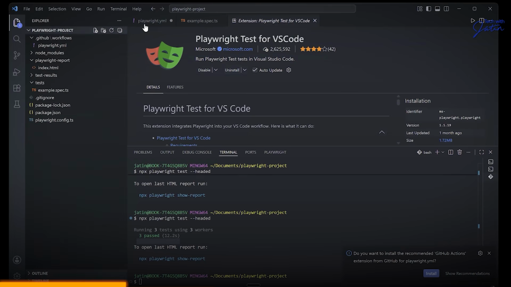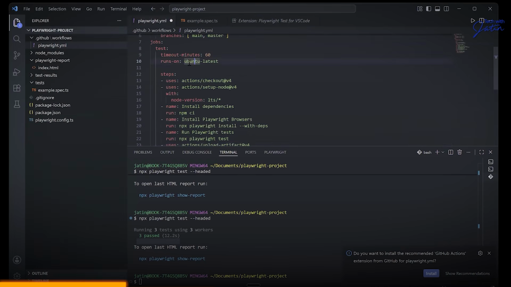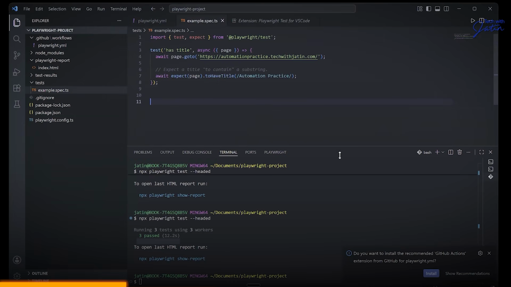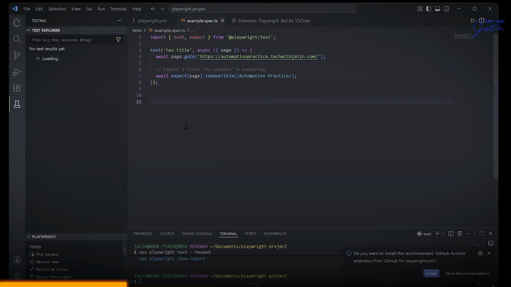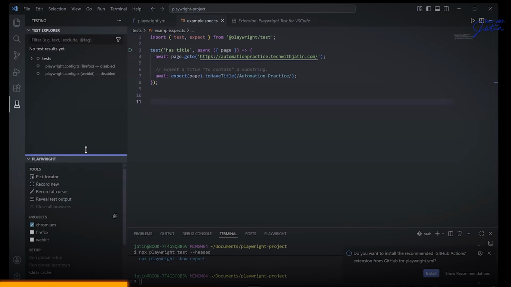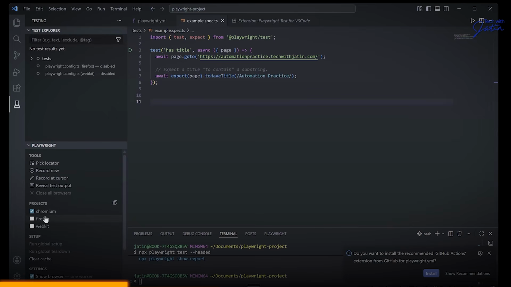Now, what this gives me is that it makes my life a little bit easier. I can bring this panel down and go to this testing. Automatically, it is going to highlight this particular test. And you will notice that a play button has come into the picture. I can literally configure where my test needs to get executed. Do you want to run it on Chromium? Do you want to run it on Firefox? Do you want to run it on WebKit?